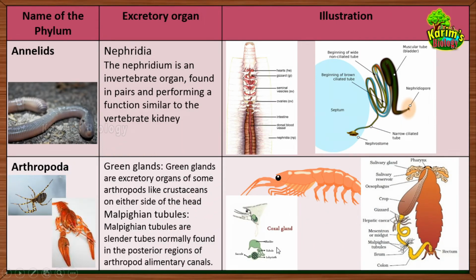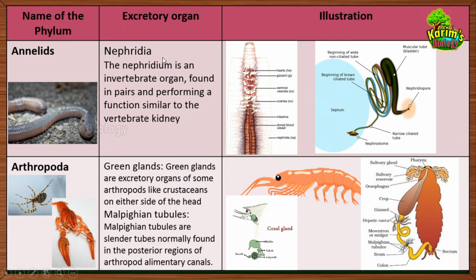Now let us talk about the next phylum, which is Annelida or annelids. Okay, the difference between annelids and Nematihelminthes is, as I already told you, that in Nematihelminthes there will be no segmentation present in the body, whereas in Annelida there will be segments present all over the body, and all the internal organs will be arranged as per the segments. That's the major difference. Now what is the excretory organ in Annelida? In annelids, the excretory organs are called nephridia. Okay, and nephridia are similar to the flame cells. The only difference is the flame cells are open at one side, and at the beginning they are closed.